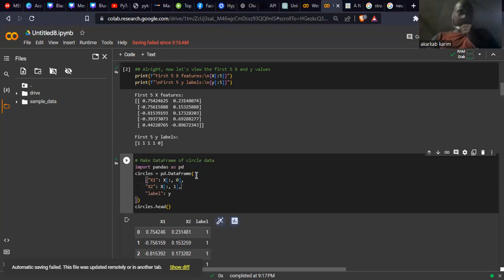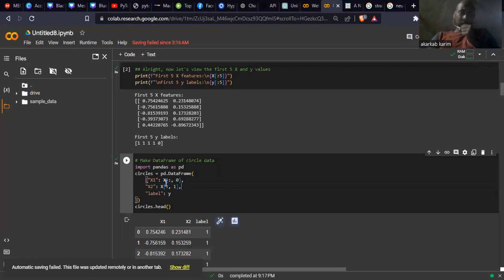Import pandas as pd, a famous syntax. I create a variable here called circles. Circles equals pd.DataFrame. Inside of that, I create my dictionary. The first key here is x1, and the values I get here are x, all the values for the first column. Okay, all the values of our first column. This is the meaning of this code.